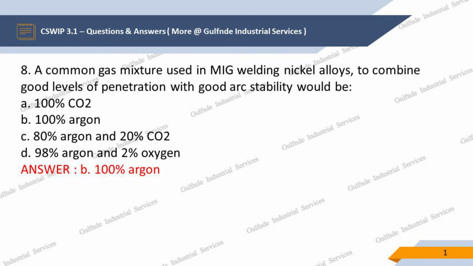Question 8. A common gas mixture used in MIG welding nickel alloys, to combine good levels of penetration with good arc stability would be. Options are A. 100% CO2, B. 100% argon, C. 80% argon and 20% CO2, D. 98% argon and 2% oxygen. Our answer is B. 100% argon.